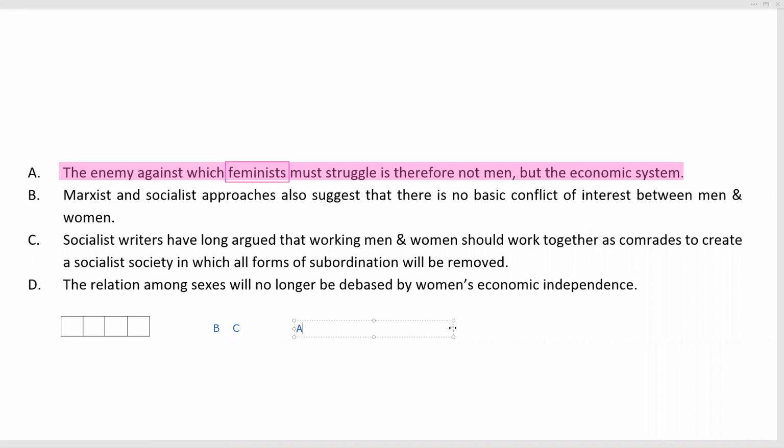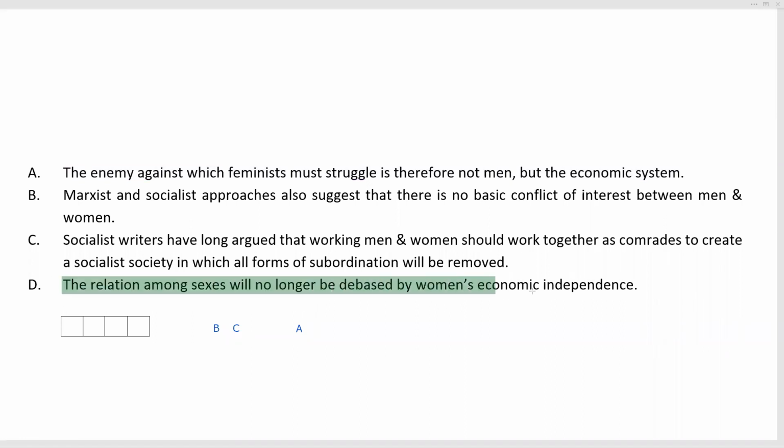Let's keep a gap in between. We don't know where D fits yet. So now we look at statement D. It tells us the relation among sexes will no longer be debased by women's economic independence. So we find that this could come in at two places. It could come in at the beginning. It could come in before A. But before A makes sense, because here we are talking about economic independence and A is talking about the economic system. If we place D before, then we see that there are two abrupt jumps.